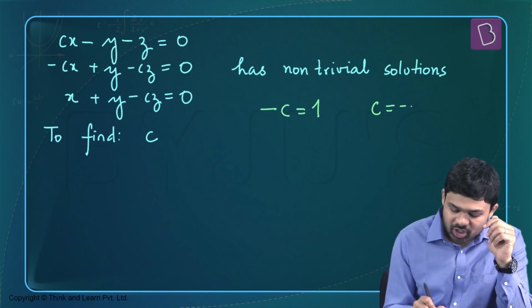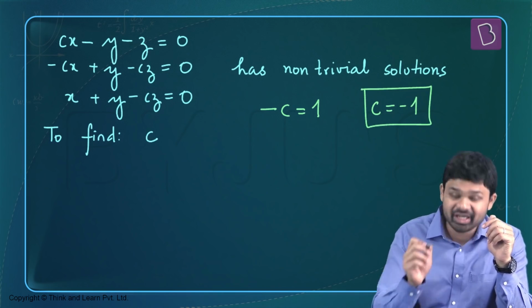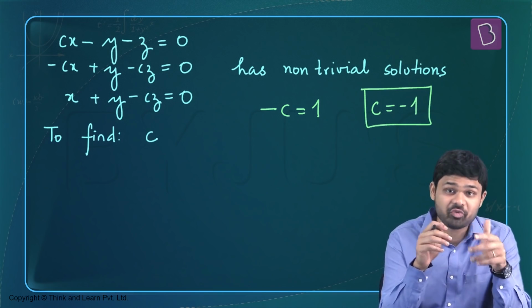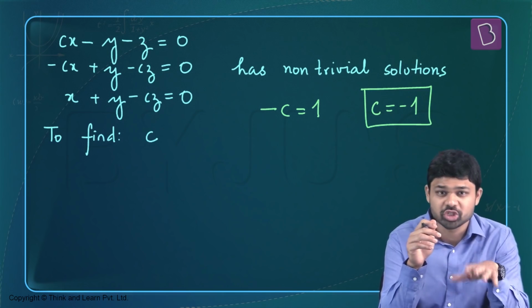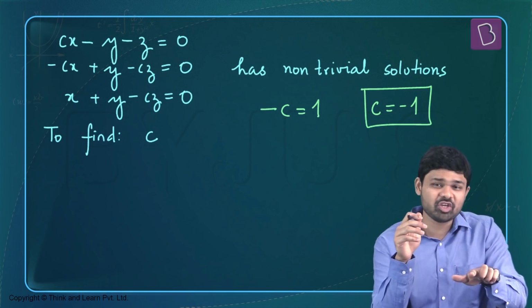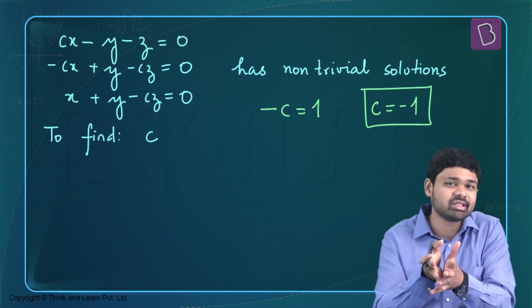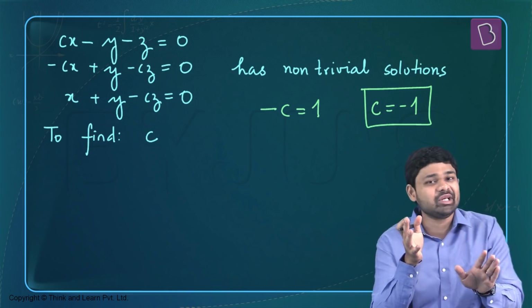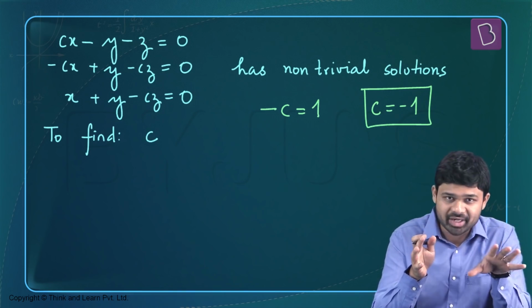So c equal to minus 1 is definitely a value of c for which the system of equations has non-trivial solutions. C is equal to minus 1 is one of the options given. This is a single correct answer type of question. So definitely c equal to minus 1 is what I will mark.